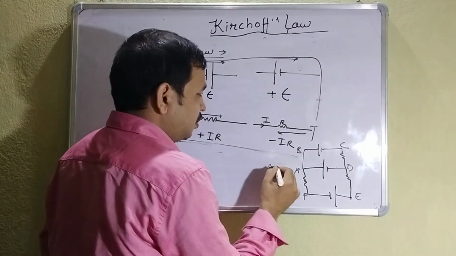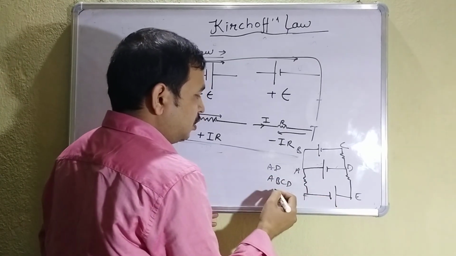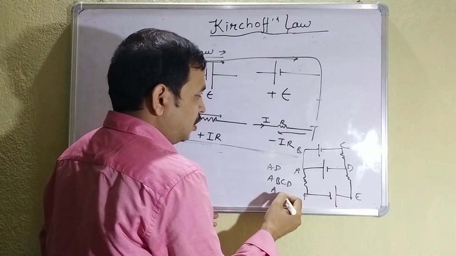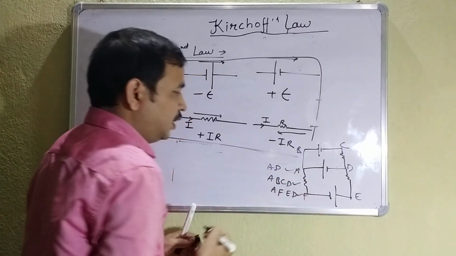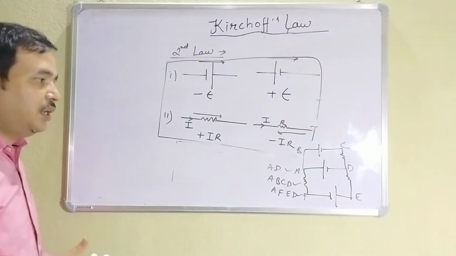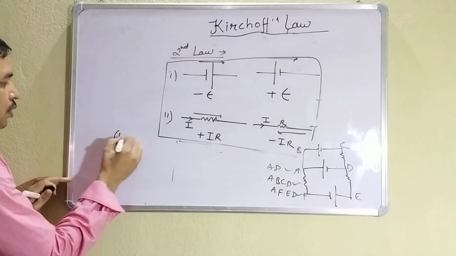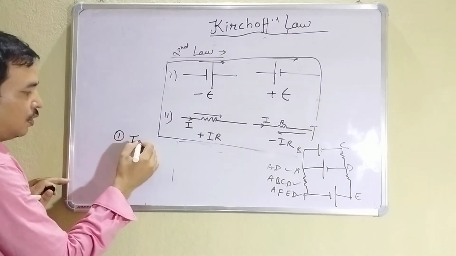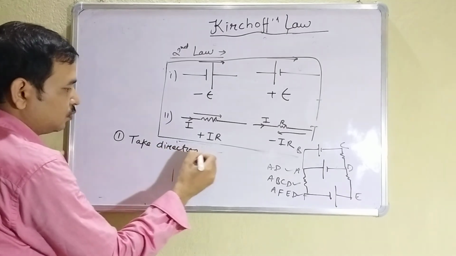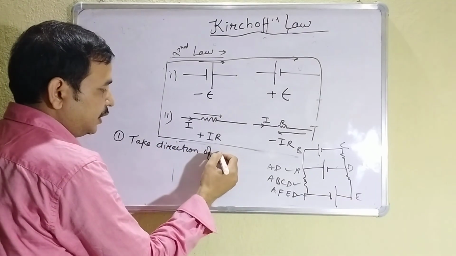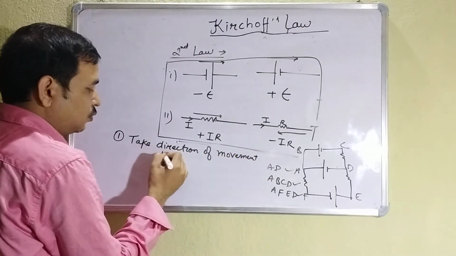First, AD; second, A, B, C, D; third, A, F, E, D. In this the current will be the same, already we have discussed. So if it is asked to find the current in different branches, then what you have to do? First, you take the direction of movement in the loop.